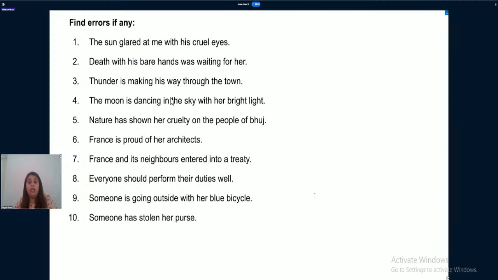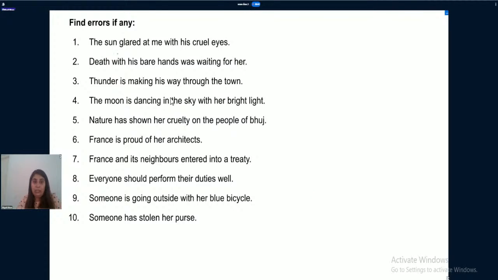Nature has shown her cruelty on the people of Bhuj. France is proud of her architects. France and its neighbors entered into a treaty. Everyone should perform their duties well. Someone is going outside with her blue bicycle. Someone has stolen her purse. Okay. So in total, there are 10 sentences in front of your screen and you need to find error if there is any in these sentences.